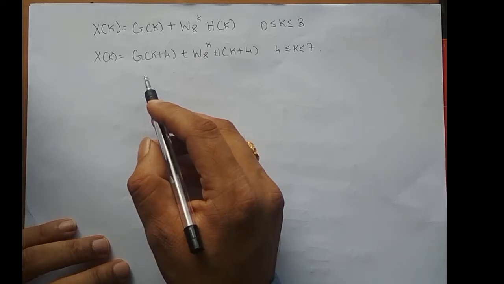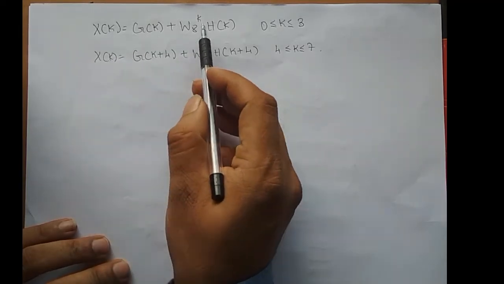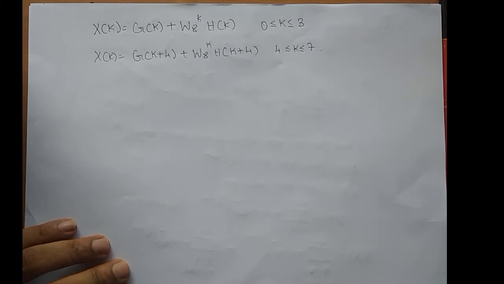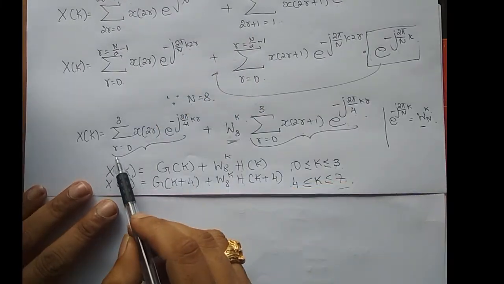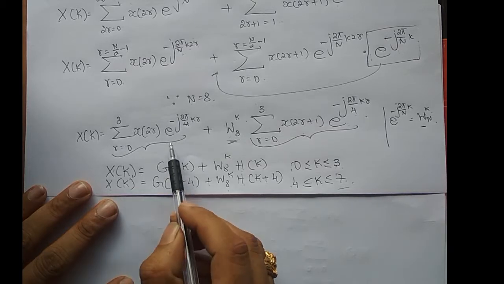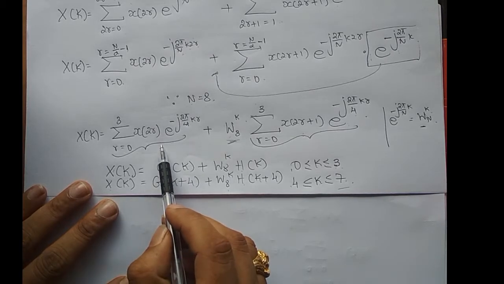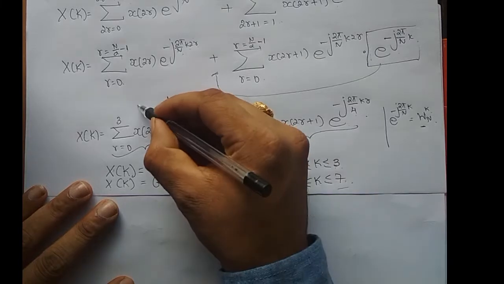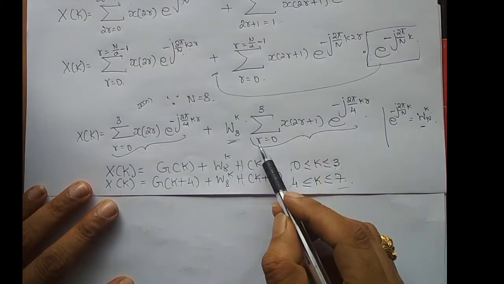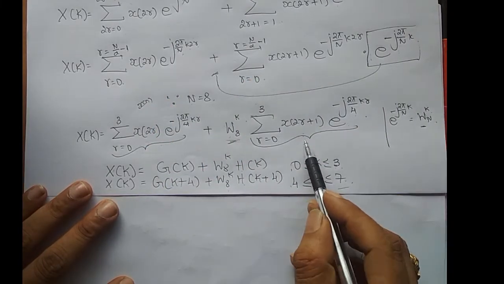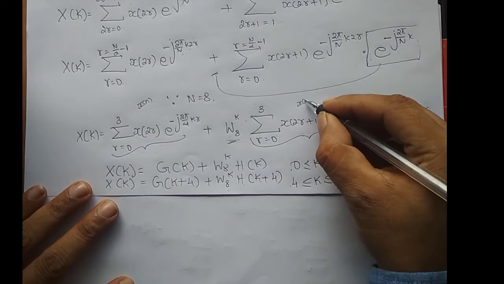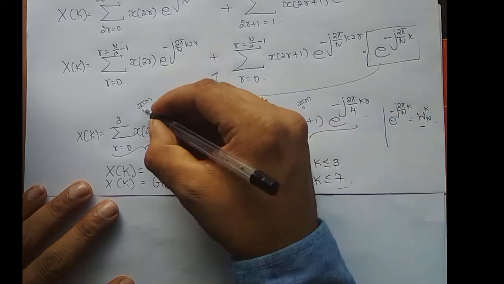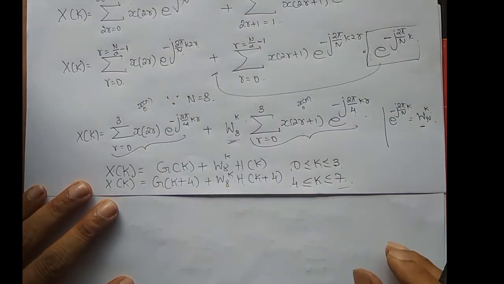Okay, we ended up with X of k as g of k plus W8 power k h of k. So g of k is this term, it's a 4-point DFT of the even indexed sequence of x of n, right? And h of k is this 4-point DFT equation, and this 4-point DFT is for the odd indexed sequence of x of n, right? This is for x o of n and this is for x e of n.